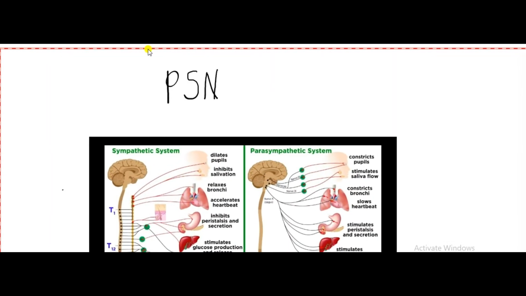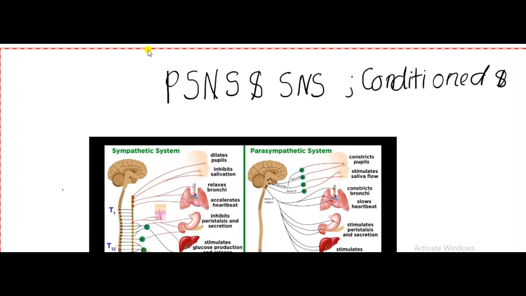In this section, we are going to talk about the conditioned and unconditional reflex in relation with parasympathetic and sympathetic nervous system.